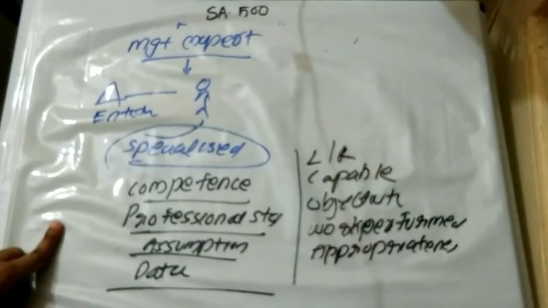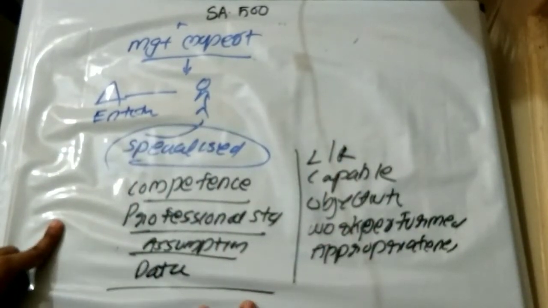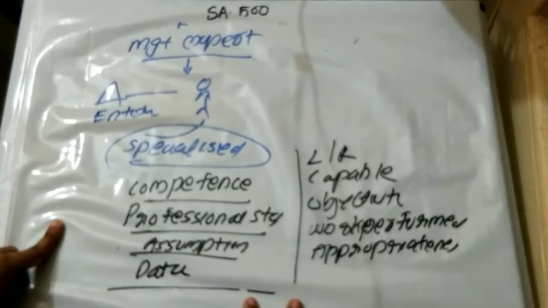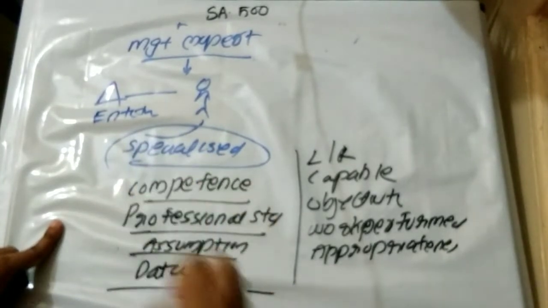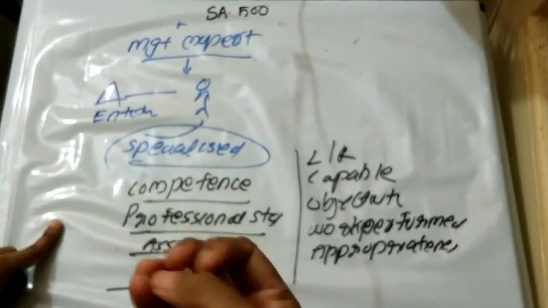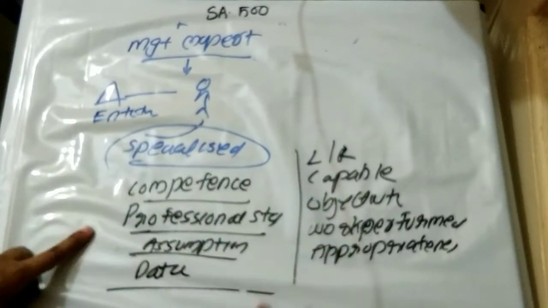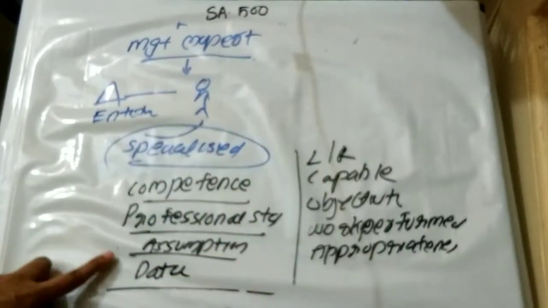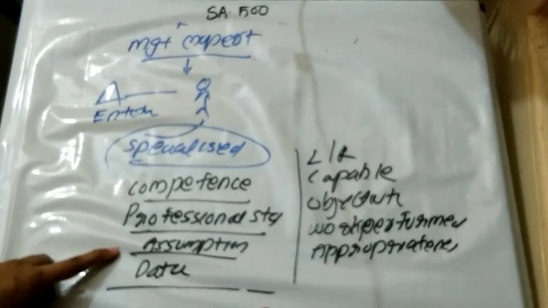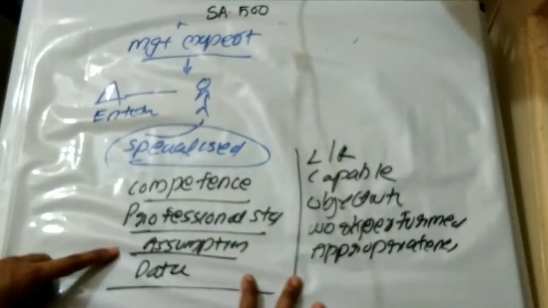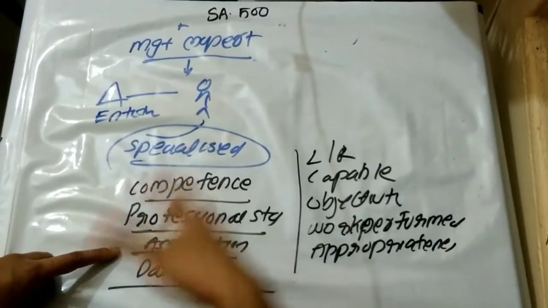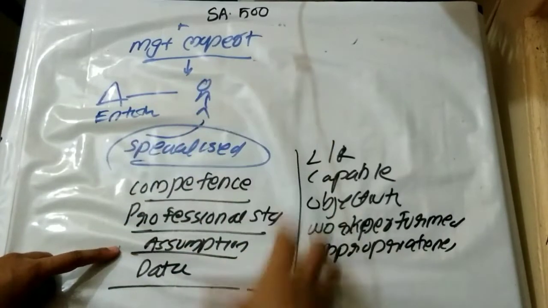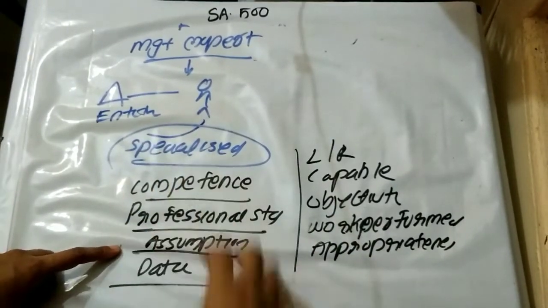So these are the factors to be considered by an auditor while using the work of a management expert. Competence: whether he has the competence, experience and skill to perform the work. Professional standard: whether he is following the professional standard. What are the assumptions made by the management expert? What data has been used? The source of that data, whether internal or external, whether it has been obtained from reliable sources.